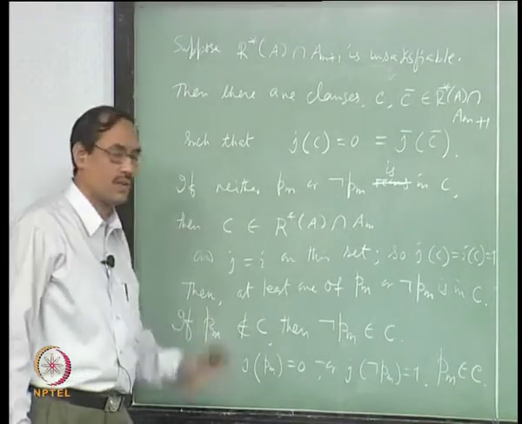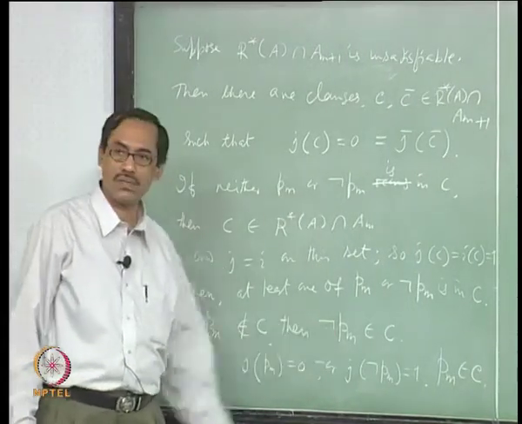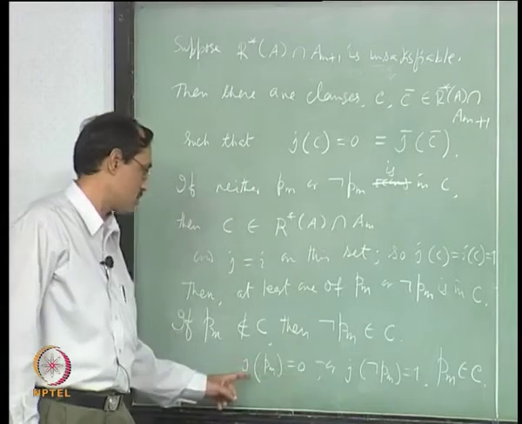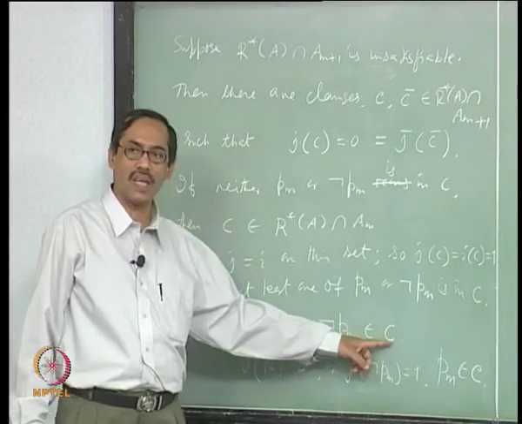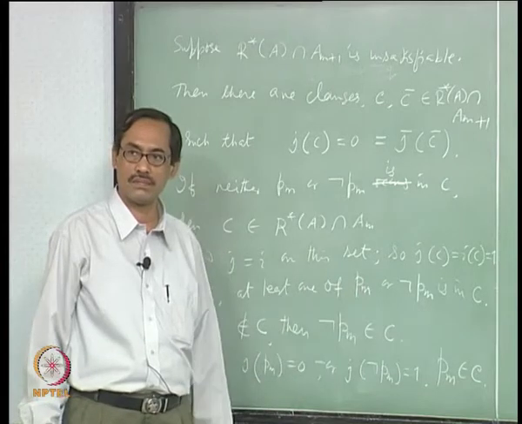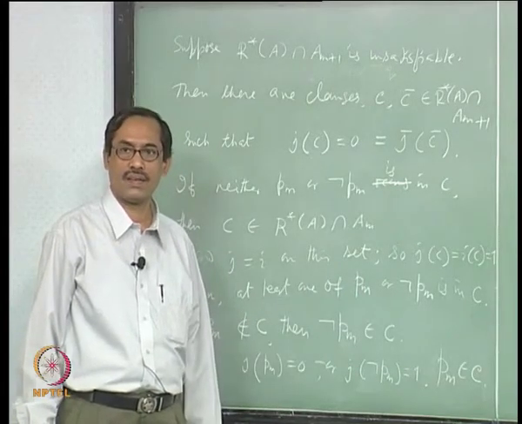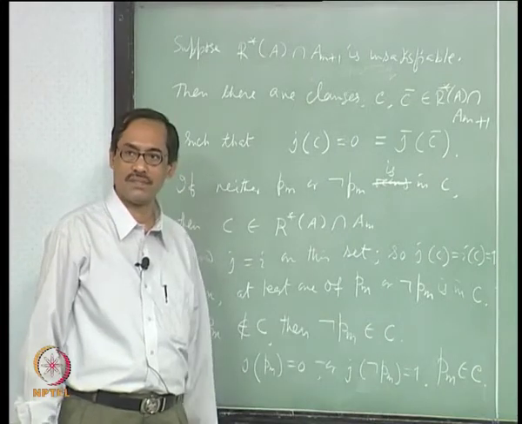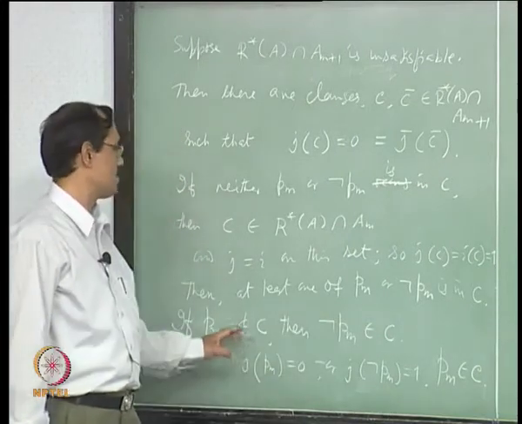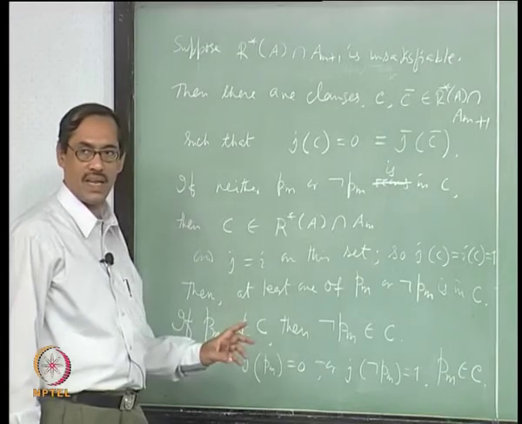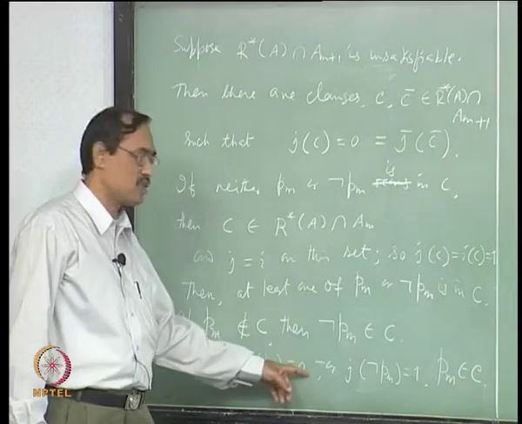If PM does not belong to C, then not PM belongs to C. If not PM belongs to C, then you can write C as D or not PM for some class D, right. Now, D or not PM. Now, let us find out J. J of PM is 0.